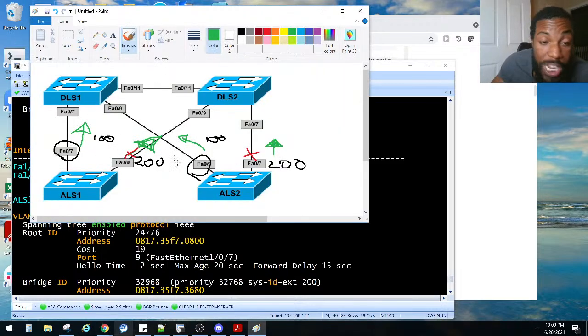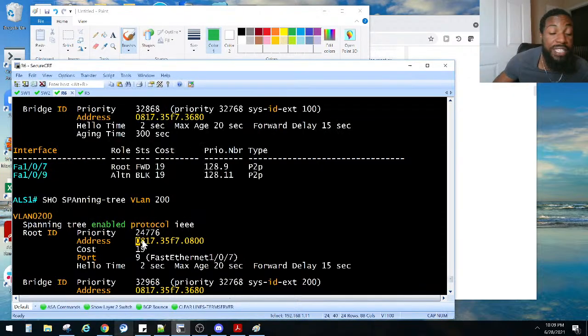As you can see right here, we're kind of playing with spanning tree right now. We're just kind of optimizing our traffic here. Right now, we have this port that's being blocked, right? This guy right here is being blocked, and that guy is being blocked, but they said they wanted us to forward it, as you can see with my squiggly arrows right here. They want this to be forwarding, and they want that to be forwarding right there. We have to change the cost like my man Pete said.